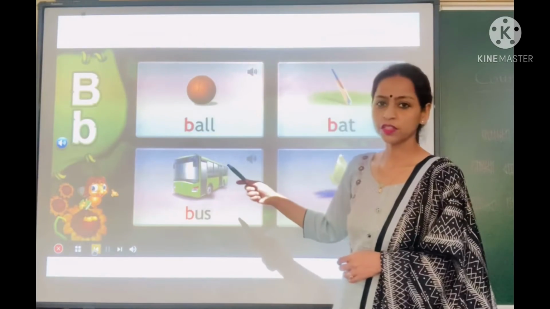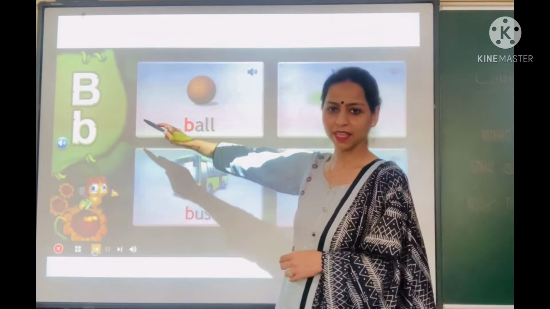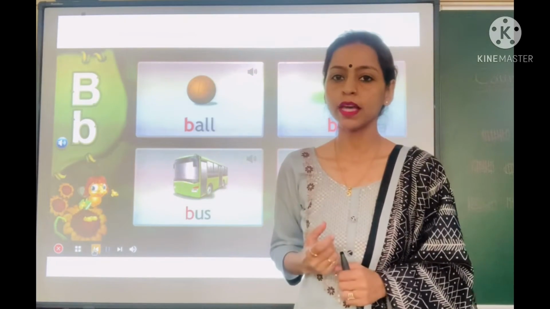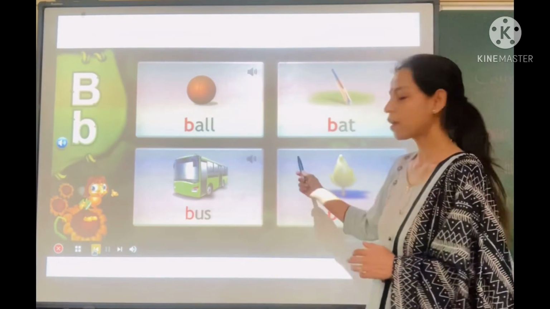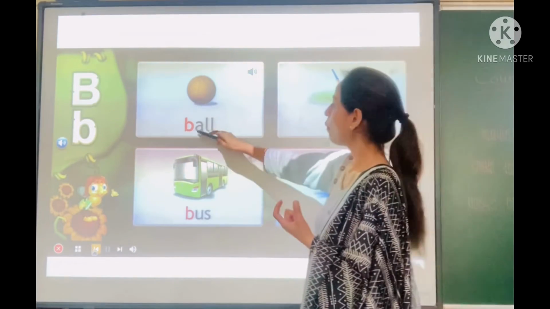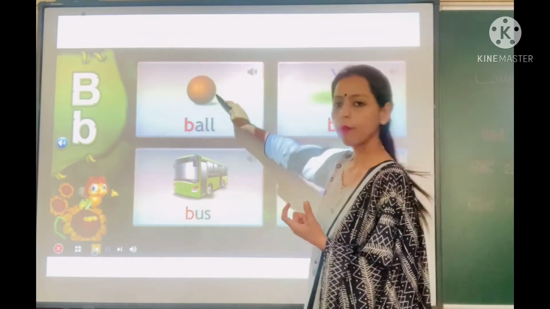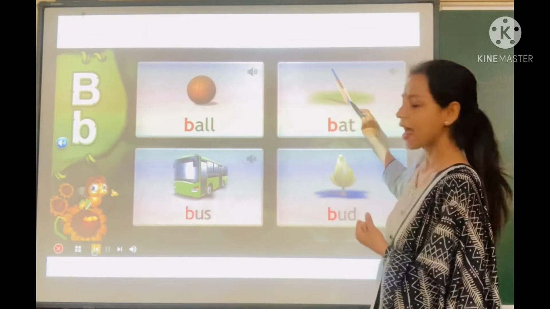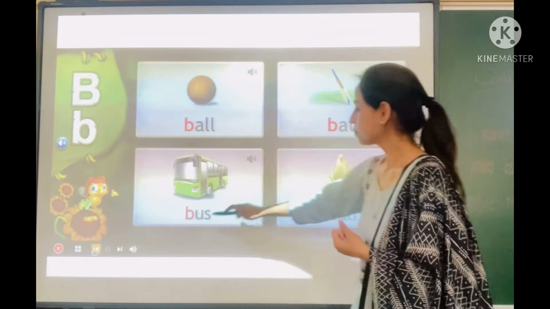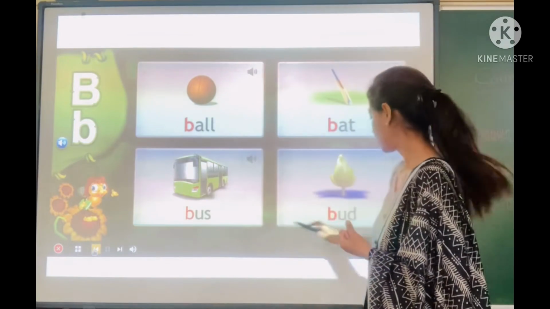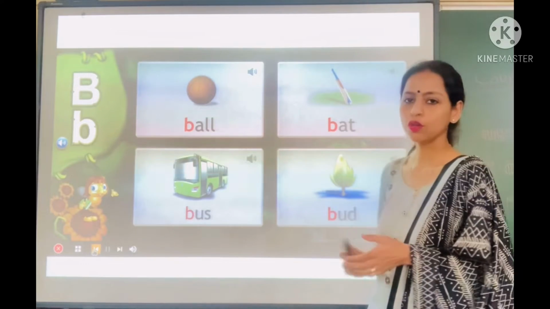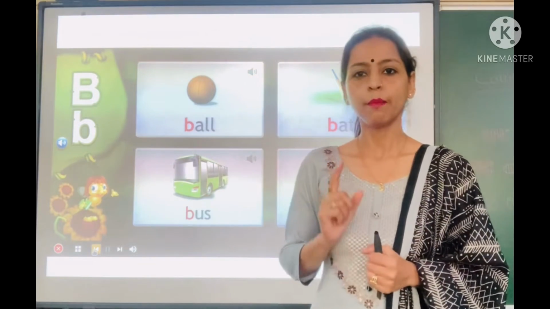Now you can see on the screen there is letter B. The sound of B is B. Let's pronounce these words using sound B. Ball, bat, bus, butt, B-U-T, butt. So sound of B is B.